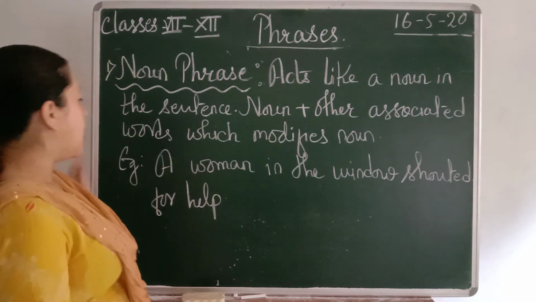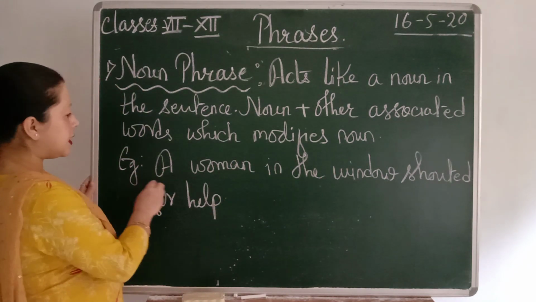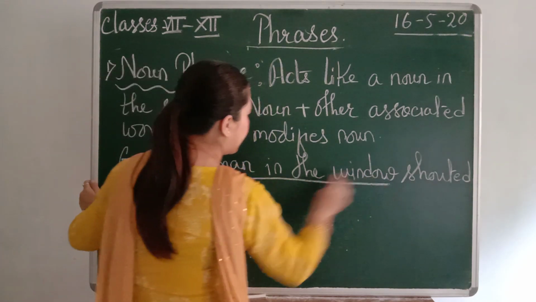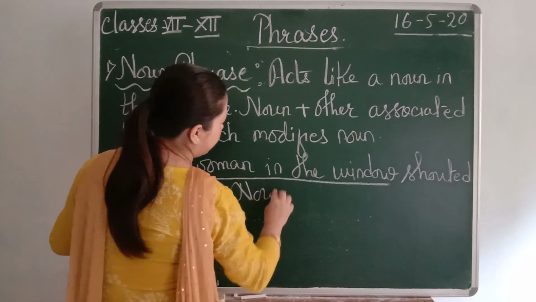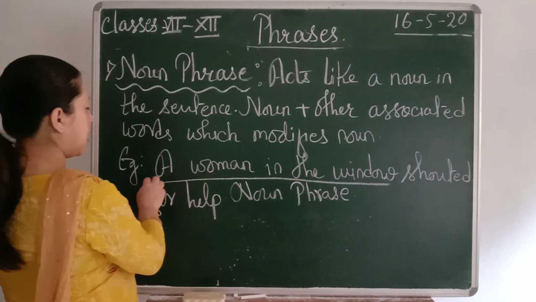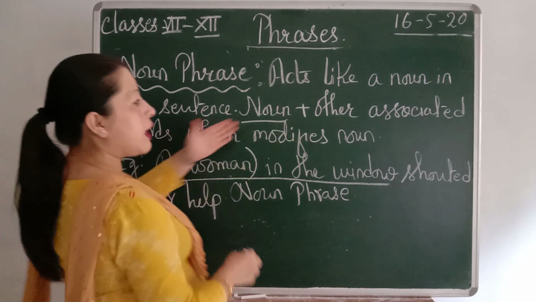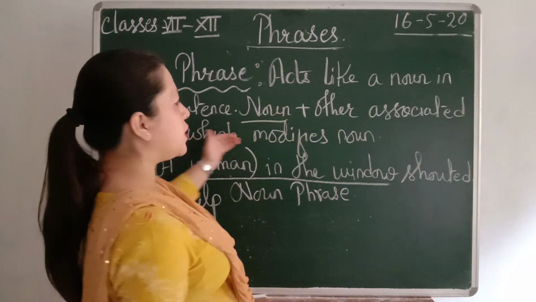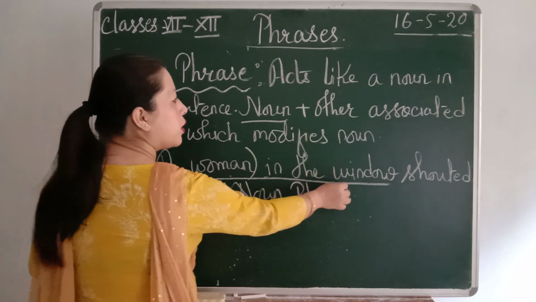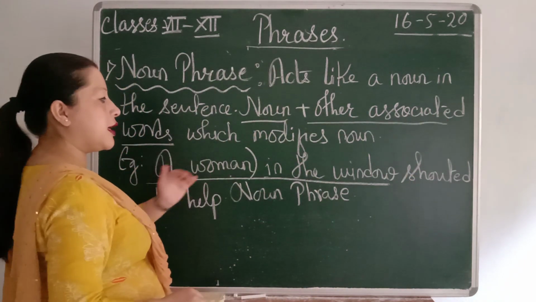For example, a woman in the window shouted for help. So in this line, a woman in the window is a noun phrase. A woman is a noun, and this noun is being associated with other words which modify the noun. In the window is the other associated words. Okay, so this is a noun phrase.